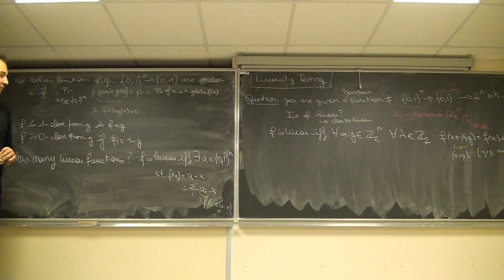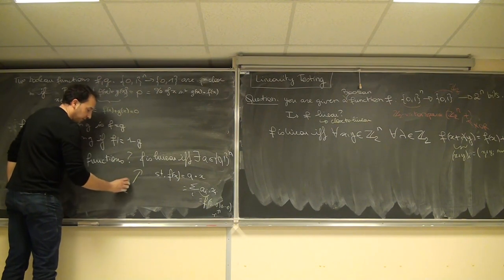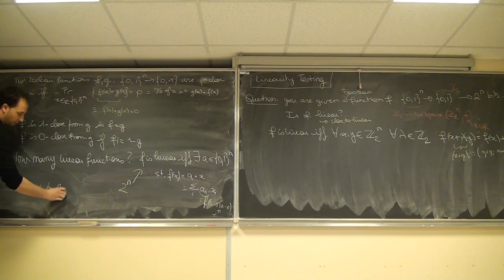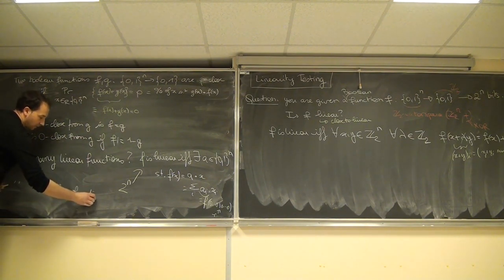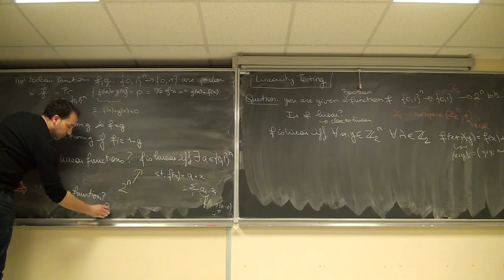So how many linear functions do we have? A little bit more than that. So we have as many as a's. Okay, so we have 2 to the n linear functions. How many Boolean functions? We have to decide either 0 or 1 for each of the 2 to the n vectors. So it's 2 to the 2 to the n.